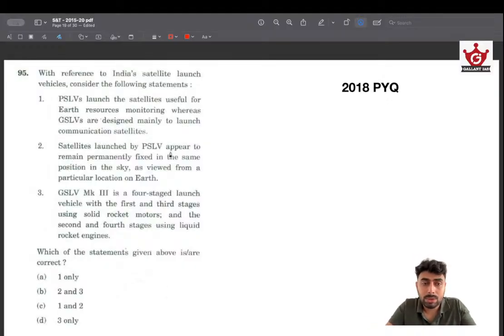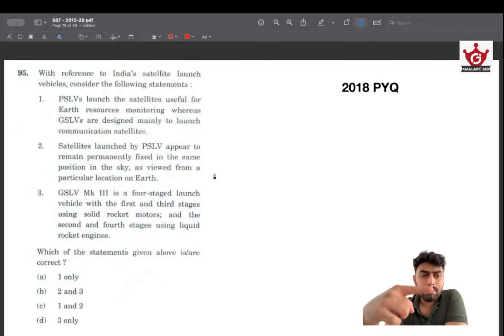Let's try to solve this question logically. PSLV stands for Polar Satellite Launch Vehicle. Everybody knows that. It launches satellites useful for Earth resource monitoring, whereas GSLVs are designed mainly to launch communication satellites. Okay, maybe that seems possible. Next: satellites launched by PSLV appear to remain permanently fixed in the same position in the sky as viewed from a particular location of Earth. Okay, from the name itself, polar satellite,